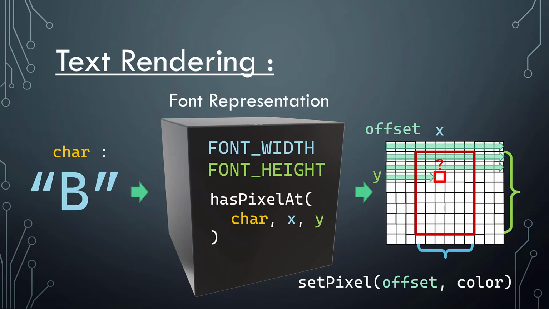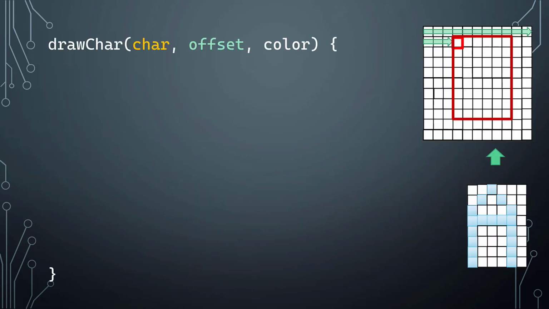So we want to be able to draw a full character now, not just one pixel with this procedure. So let's see how that goes. We're starting off with the frame buffer, and we have some offset already that is provided to us, for where we want to draw the character, and we already know what rectangle we're expecting it to fill in.